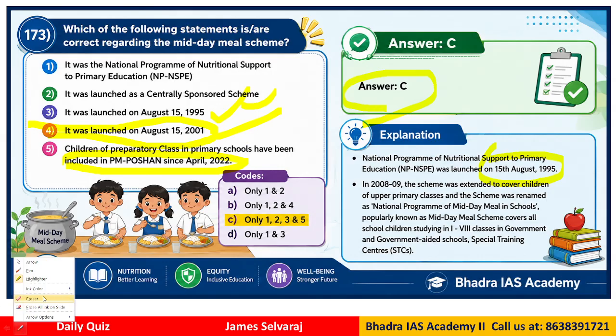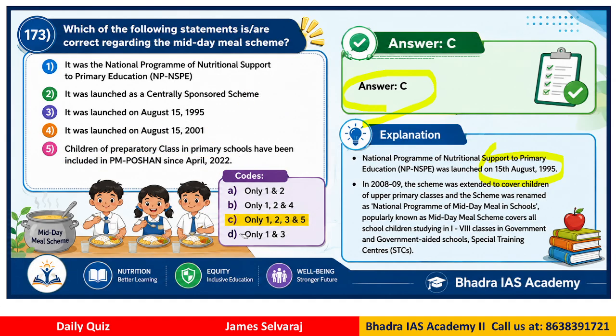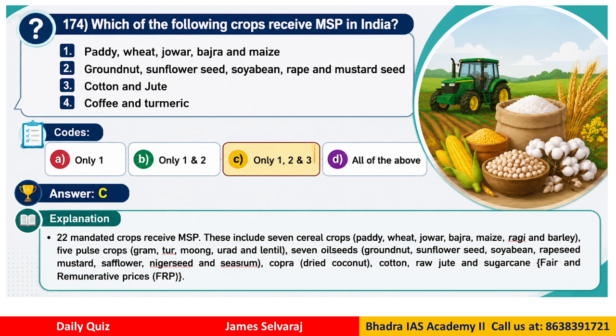So when you are going for an exam, these midday meal type of questions are very common for most of the exams, state level exams, even for SSC, railway, banking. This is a very common question that may be asked for you. Question 174. Which of the following crops receive MSP in India? So we have paddy, wheat, jowar, bajra, maize, groundnut, sunflower seed, soybean, rape, mustard seed, cotton, jute, coffee and turmeric.